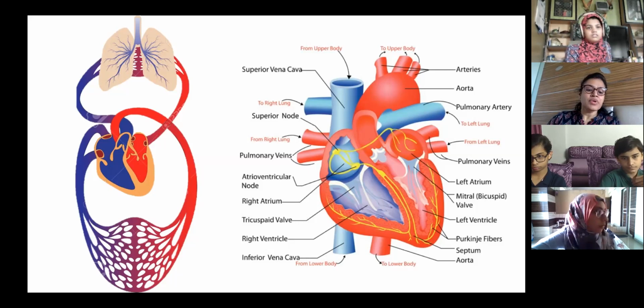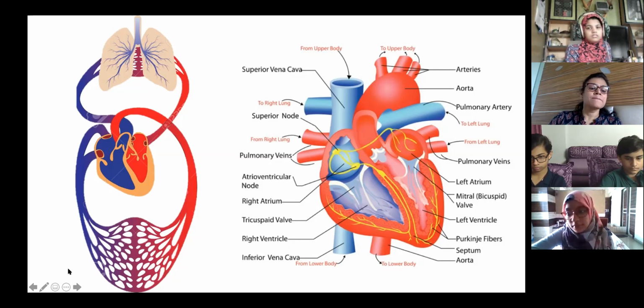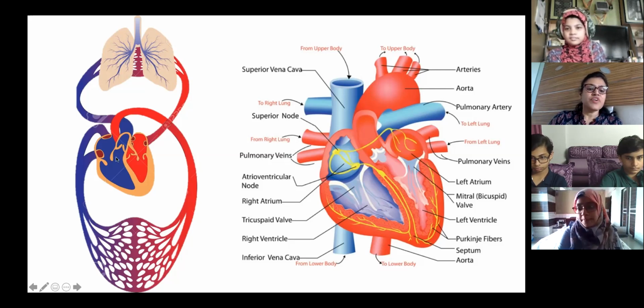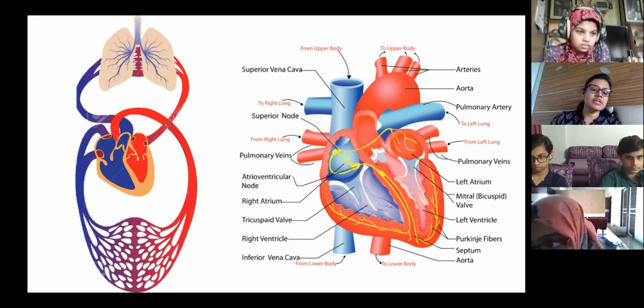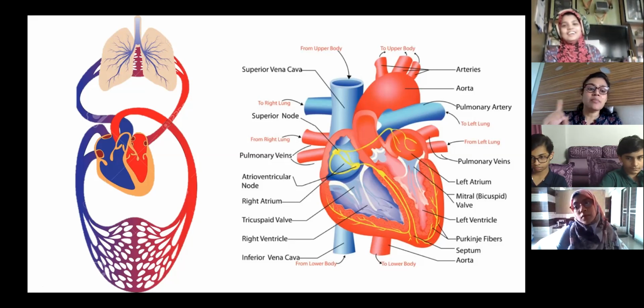Now, Amina, mostly arteries carry which type of blood? Red blood. Oxygen. Yes, you have to say oxygen-rich blood. Okay, and Safia, veins carry which type of blood? Mostly, I'm telling you. Mostly veins carry which type of blood? Red. Red, you don't have to say. Which type means carbon dioxide rich or oxygen rich?